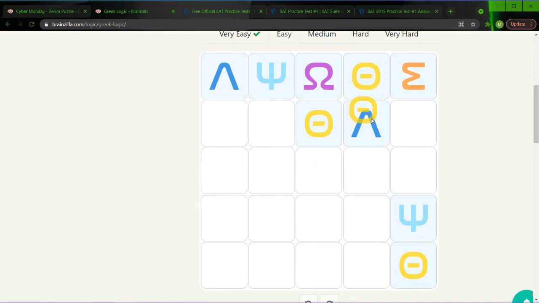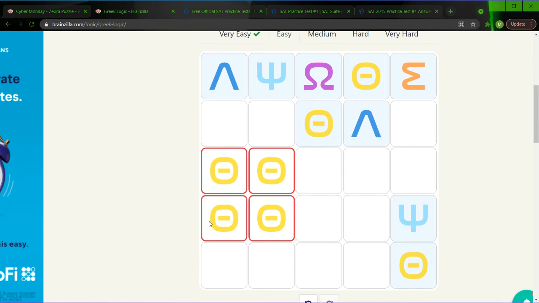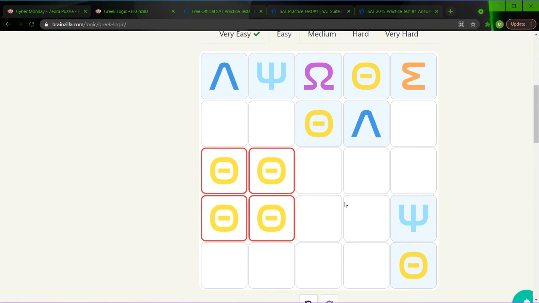And now we're on to this one, and I'll start with the theta because there's 3 of them. So we can eliminate everything on the right side and only focus on this side. And what I like to do sometimes is I just like to throw them on the board in all possible places they can go. Right, so they can all go there, and that's fine. However, these are all the possible places for the theta symbol.